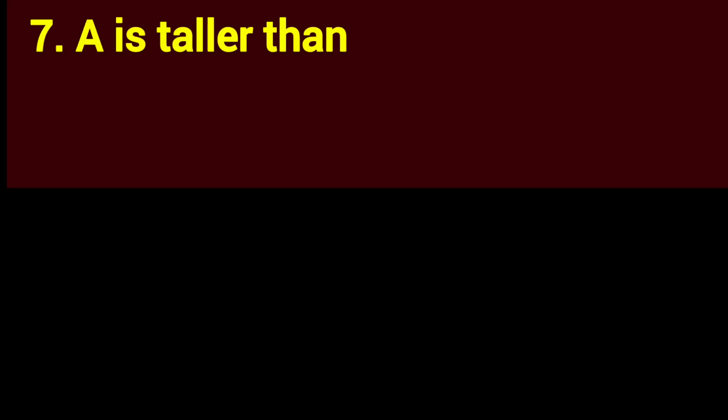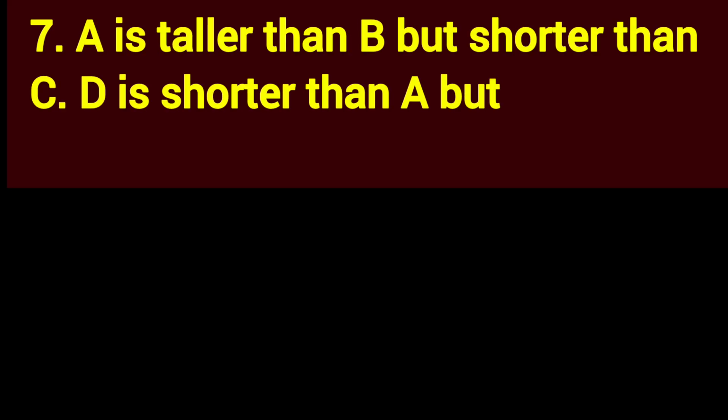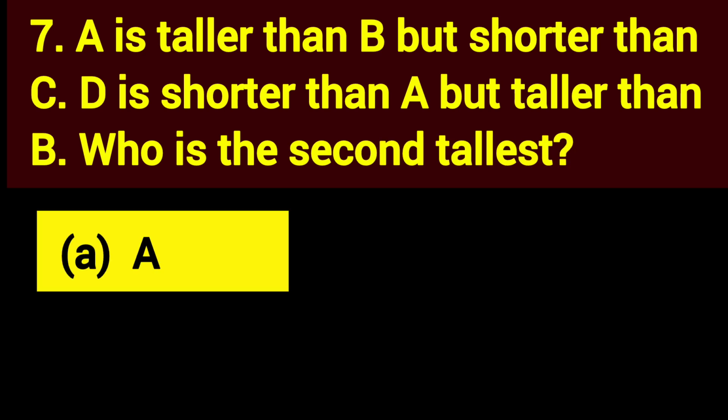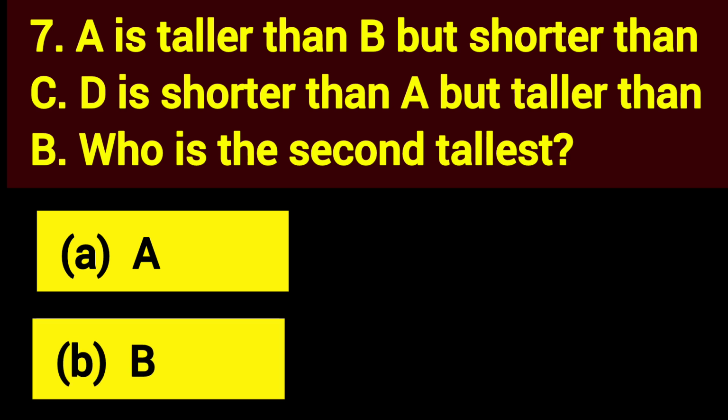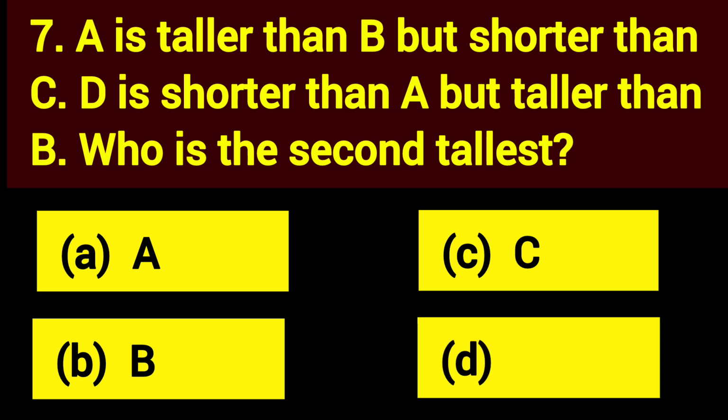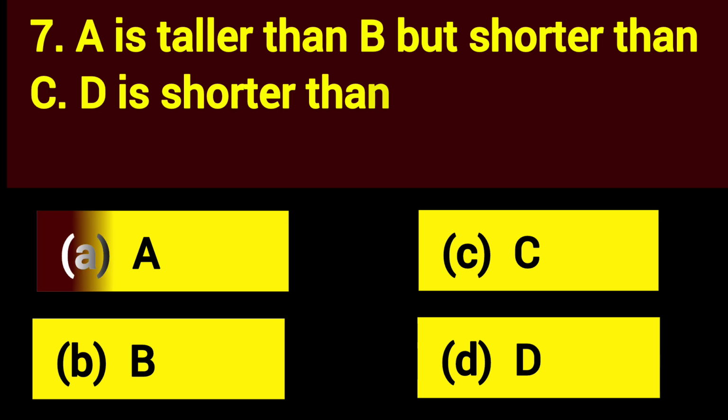The next question, number 7. A is taller than B but shorter than C. D is shorter than A but taller than B. Who is the second tallest? Option A. Option B. Option C. Option D. The right answer, option A.